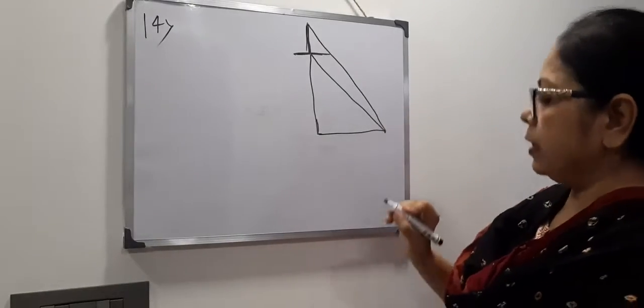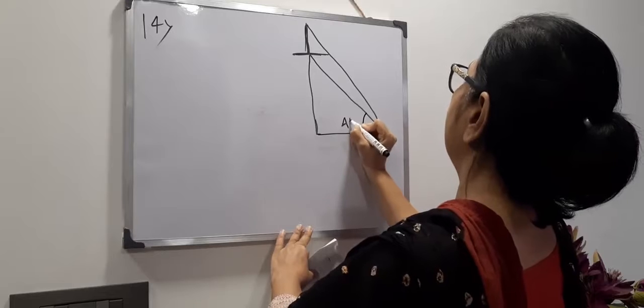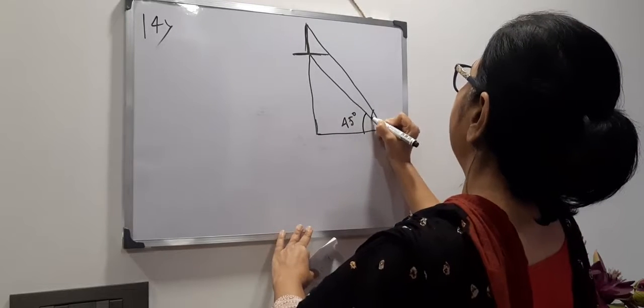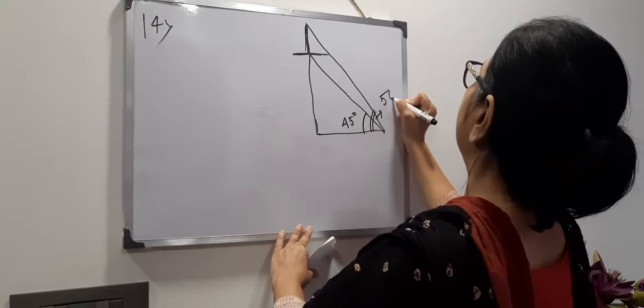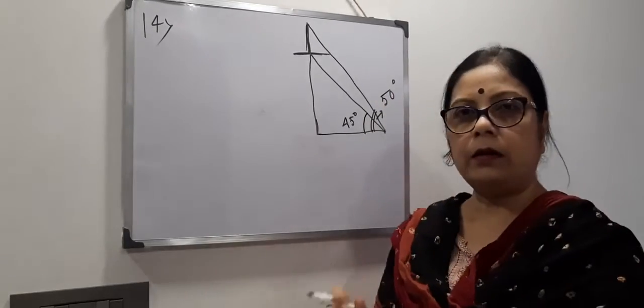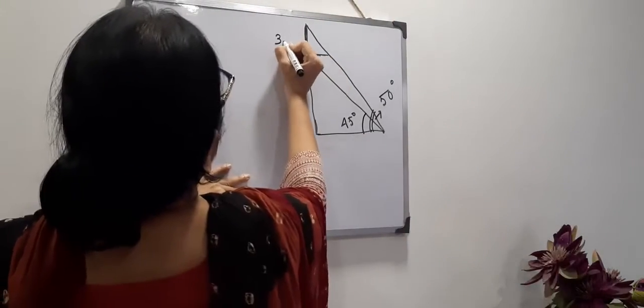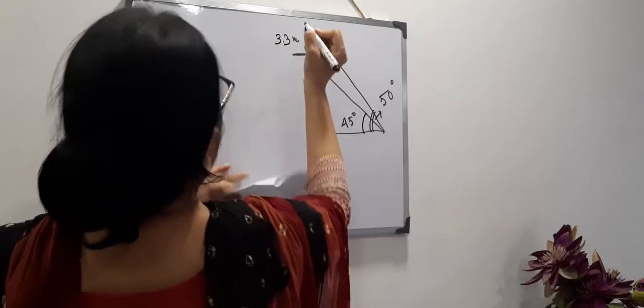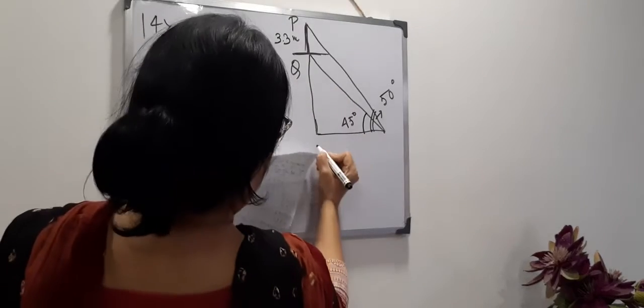In the first case the angle of elevation is given 45 degree. This is 45 degree. And in the second case the angle of elevation is given 50 degree. And the length of this portion is given 3.3 meter. So I am naming it PQRS.